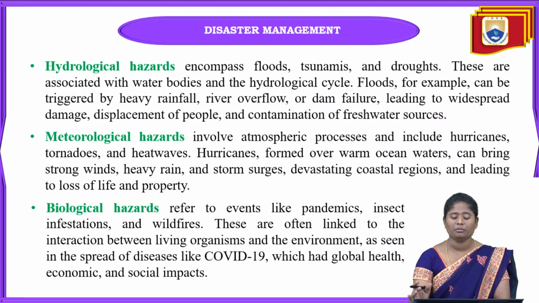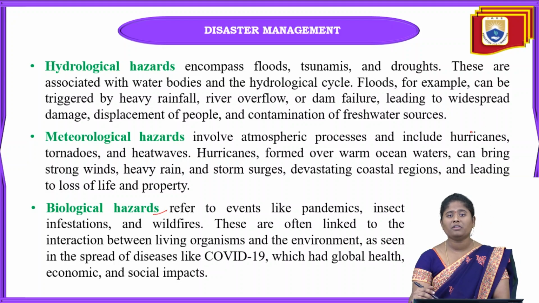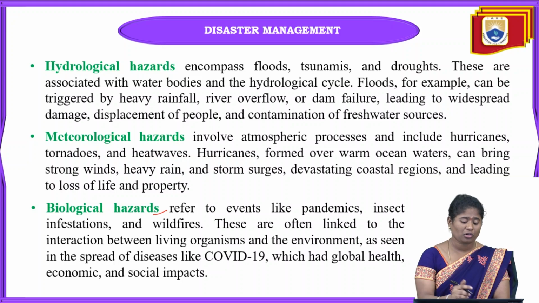Next one is biological hazards, and biological hazards refer to pandemics and also insect infestations and also wildfires. When these types of biological hazards occur, they are directly linked to the interaction of living organisms and the environment.